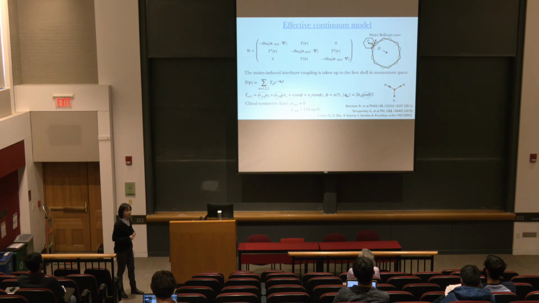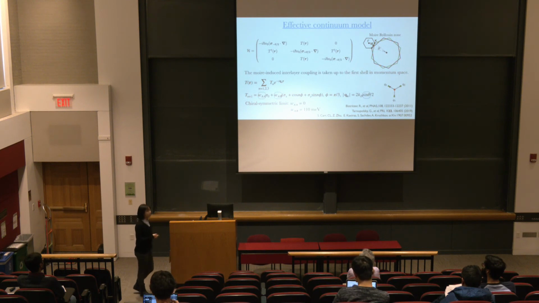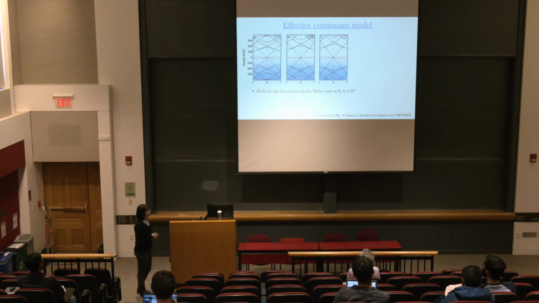And now to further simplify this model, we can consider a chiral-symmetric limit, which will put the interlayer coupling between AA sides to be 0 and only keep the interlayer coupling between AB sides. So now in this way, we can find the effective continuum model. So here is what we get from the chiral-symmetric limit.